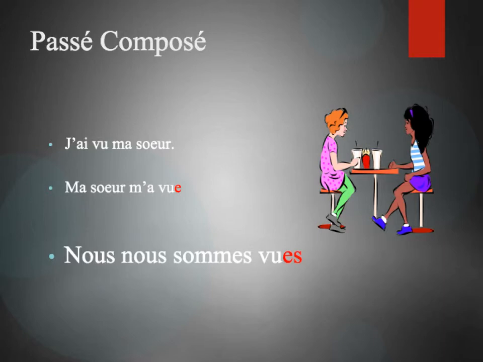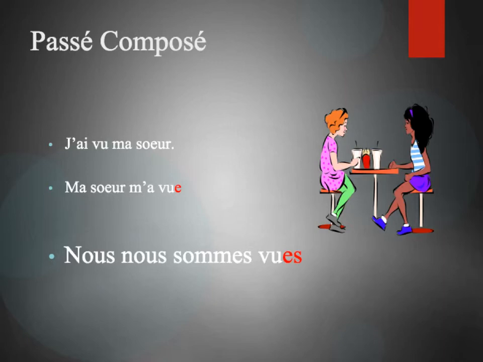So when we use reciprocal reflexive verbs, they are automatically going to be taking être because all reciprocal verbs, all reflexive verbs, are conjugated with être in the passé composé, and therefore need agreements. But there's a couple of times when we don't put an agreement on, and I'm going to show you the difference.